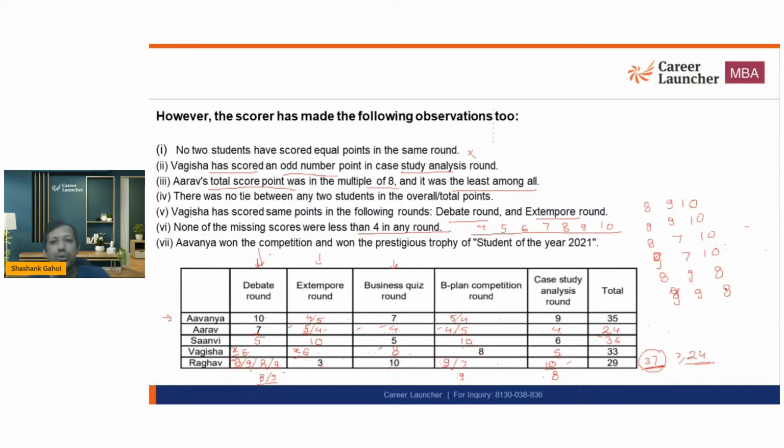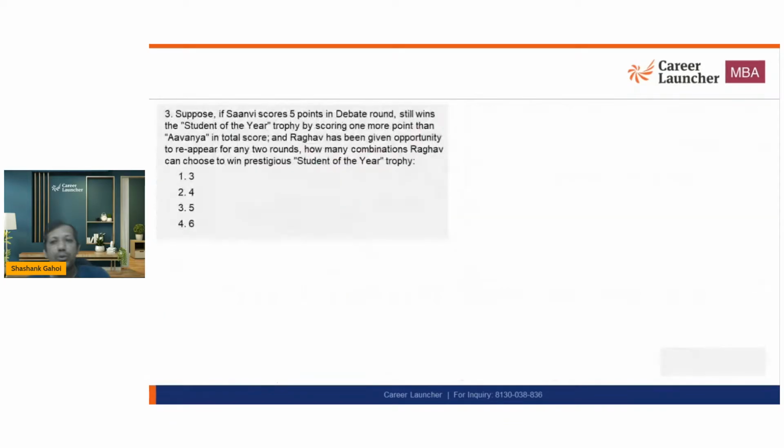Okay. So how many total possibilities are we talking about? How many combinations can Raghav choose to win the prestigious award? Basically, in this case, what is the answer we should have? That is going to be option D, option 4. That is going to be 6 possibilities. We have counted 6. So the answer to this question is going to be 6 cases.